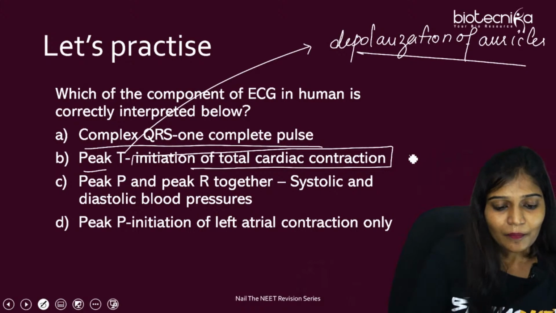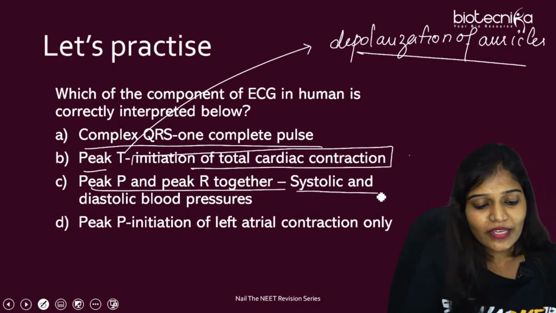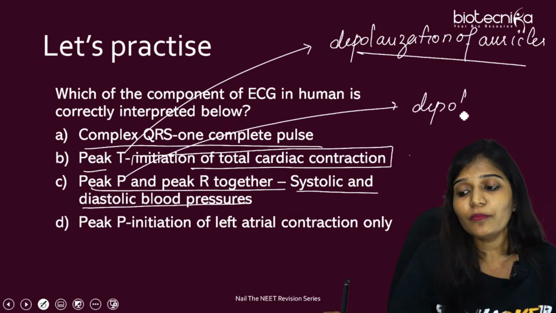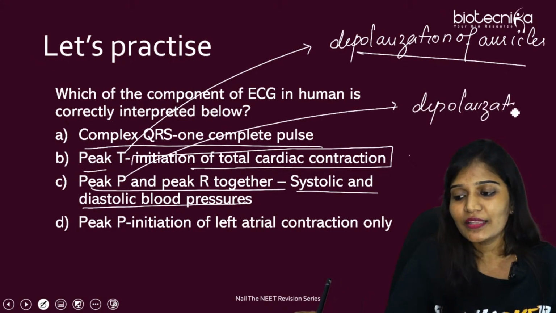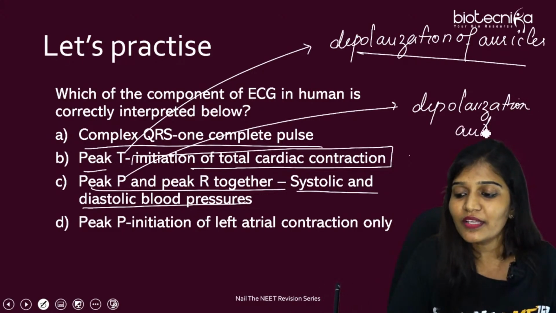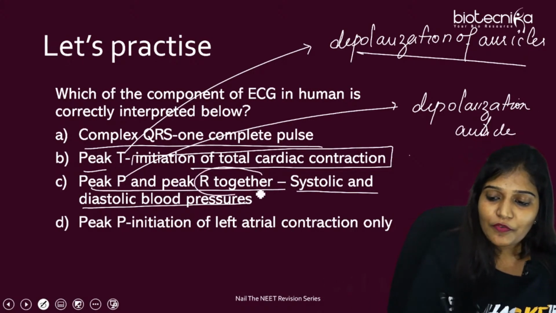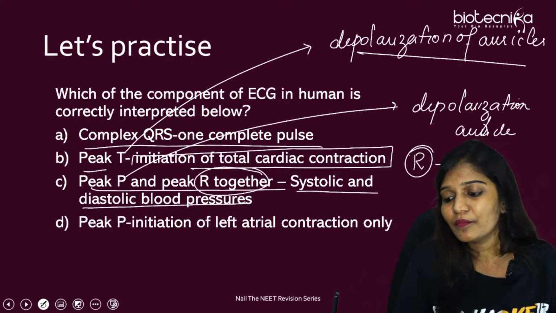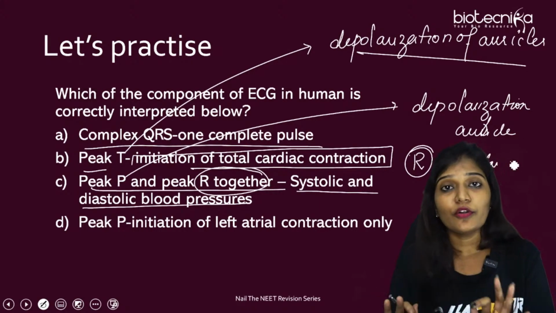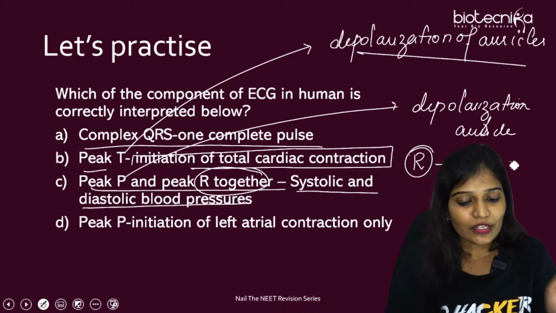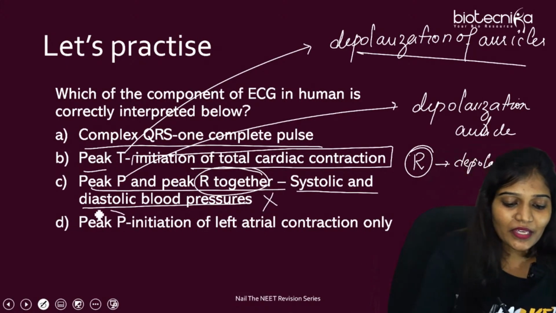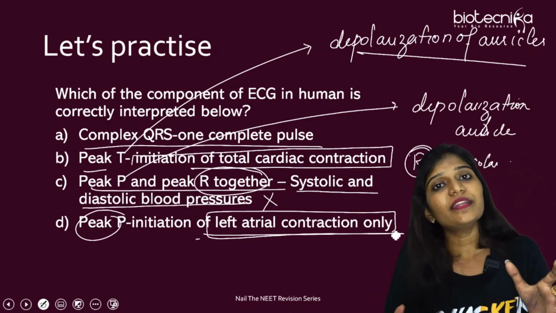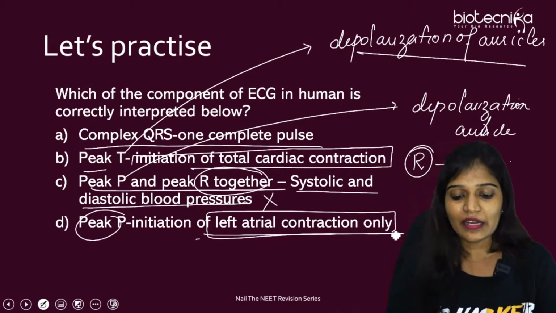Next one. Peak P and R together, systolic and diastolic. Let's see, P is going to be depolarization of auricles, followed by, after depolarization, they will contract. After this only, they'll contract. And R is for what? R is for depolarization of ventricle. That time they will not contract, they just get stimulated. After that only they'll contract. So this is also a wrong statement. P is initiation of left atrial contraction only. No, depolarization of atria refers to both right atria and left atria. So this is also wrong.